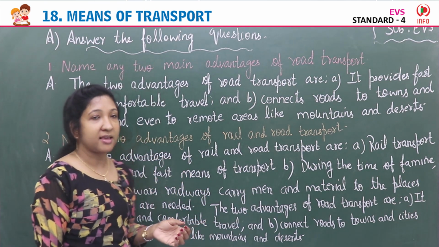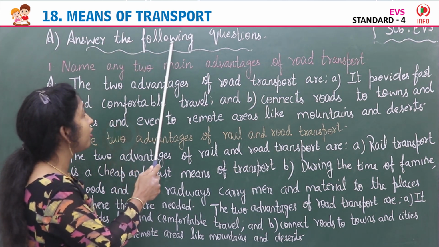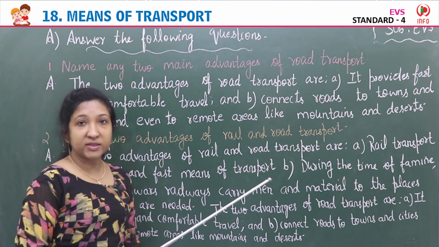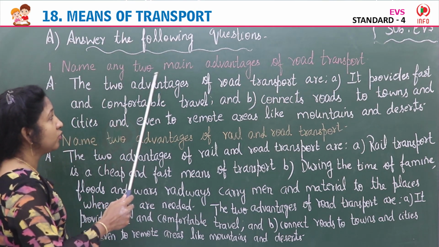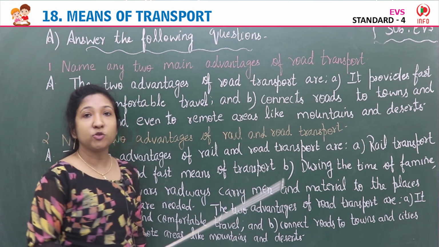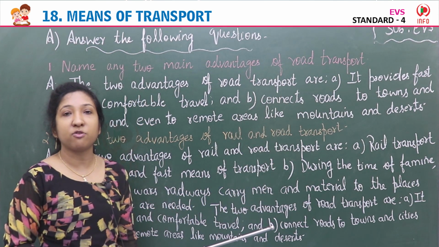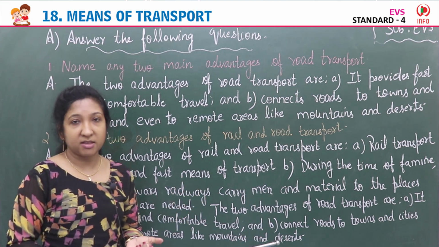Our first exercise is Exercise A, answer the following questions. The first question is question number 1. Name any two main advantages of road transport. So you have to write two advantages of road transport. What are the main advantages of road transport?